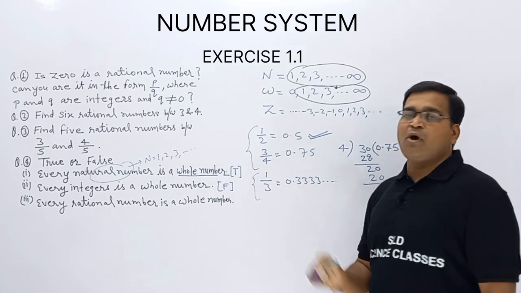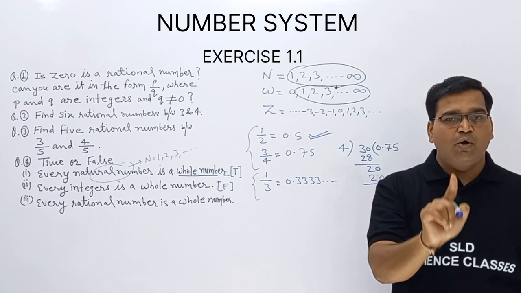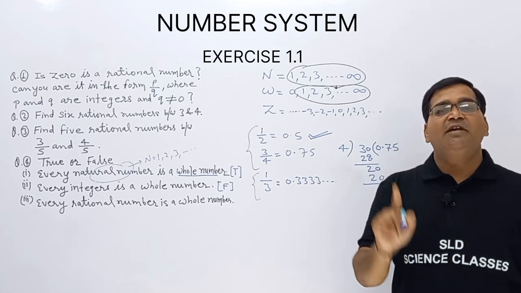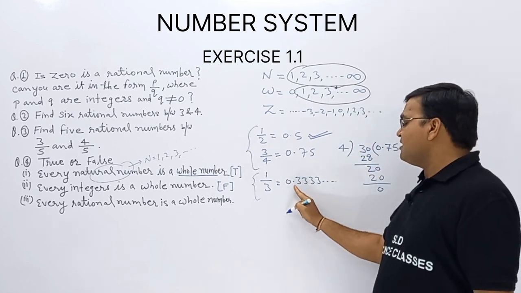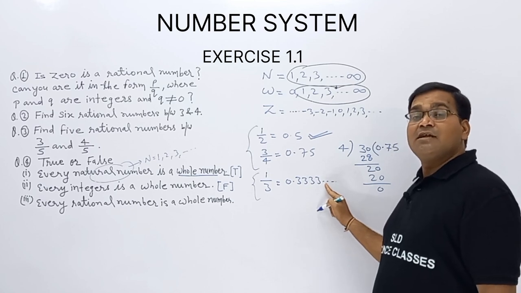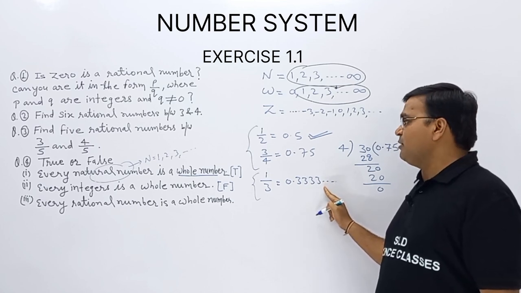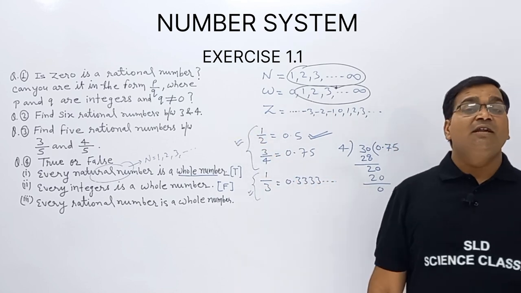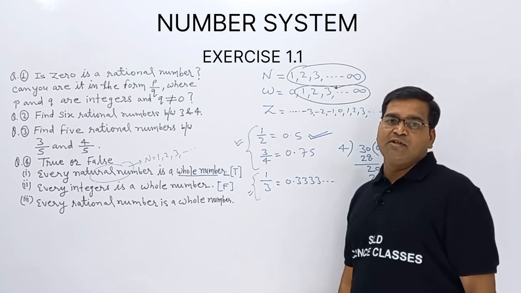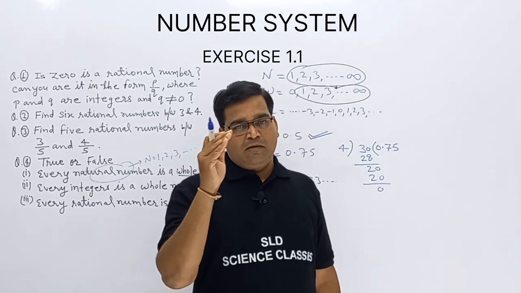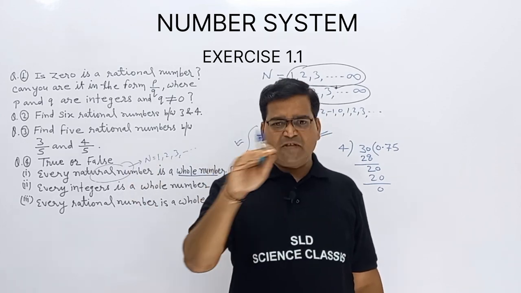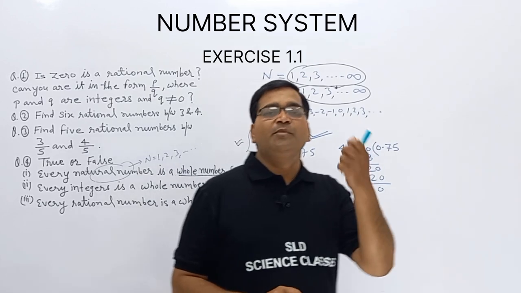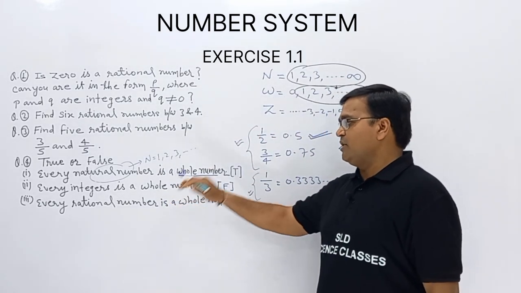Both 0.5 and 0.75 are examples of terminating decimal expansion. This one is an example of non-terminating. In a non-terminating expansion, the remainder will never be 0. This is non-terminating repeating. So rational numbers can be all integers expressed in the form of p upon q, terminating numbers, and non-terminating repeating numbers.